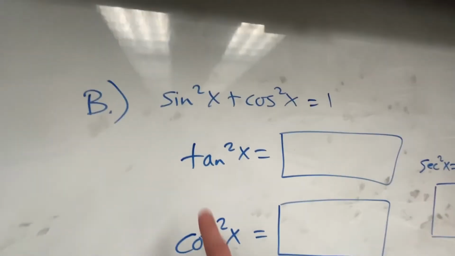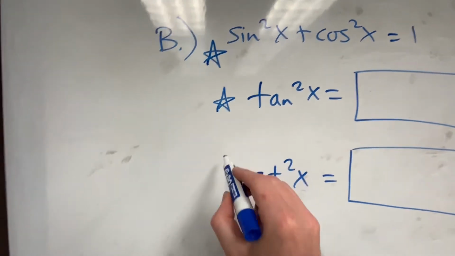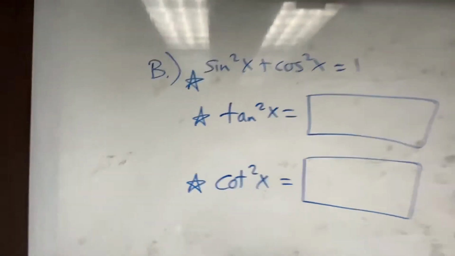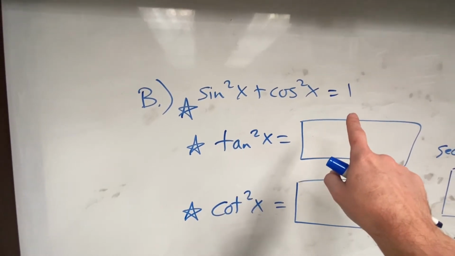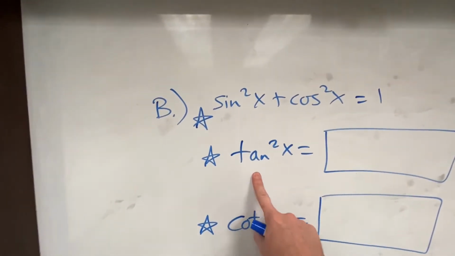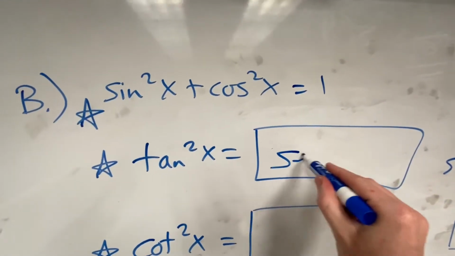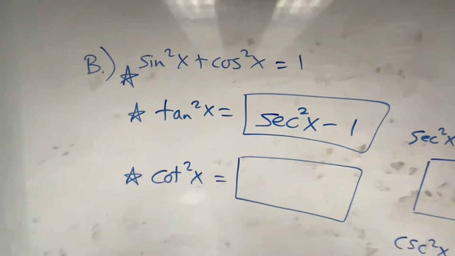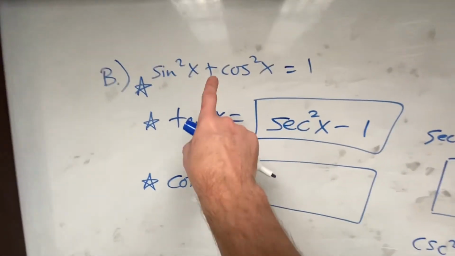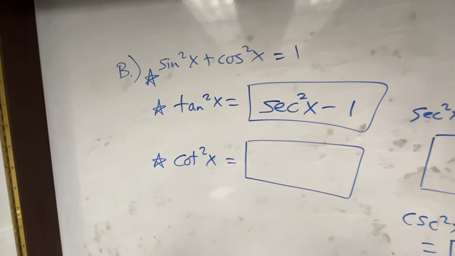Letter B. So there are 3 major trig identities that I want you to know before you walk into calculus. Sine squared plus cosine squared equals 1. We just did that one. Tangent squared equals, we just discovered it. We just proved that it equals secant squared of x minus 1. So that's a new fact. So that's one of the top 3 identities I would definitely want you to know.